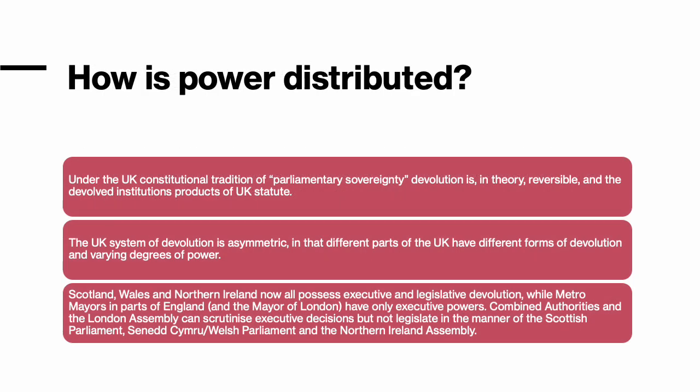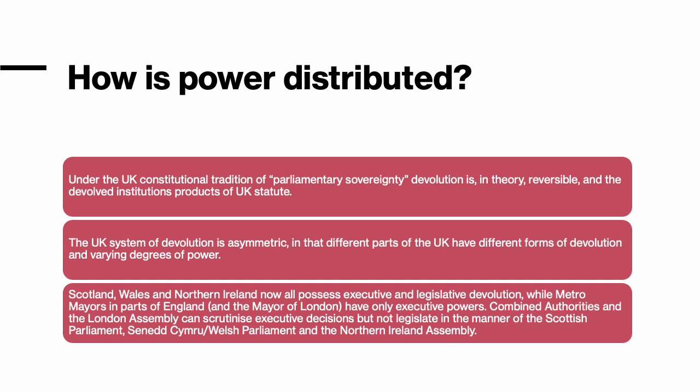Let's have a look at how power is distributed under devolution. Well, if you have a look in your book, there's a question there about how sovereignty links to devolution. And sovereignty, if you remember, parliamentary sovereignty, is the idea of ultimate power residing with Parliament. And that is the case. So what that means is devolution is in theory reversible. And the devolved institutions are just products of UK statutes. The Parliament has decided you can be devolved, but they could change that at any point.